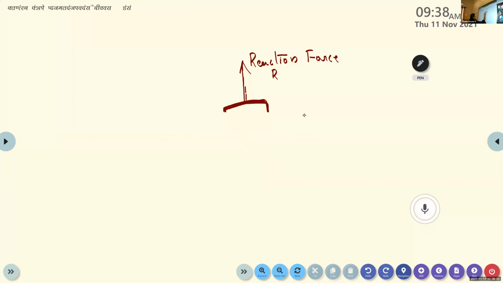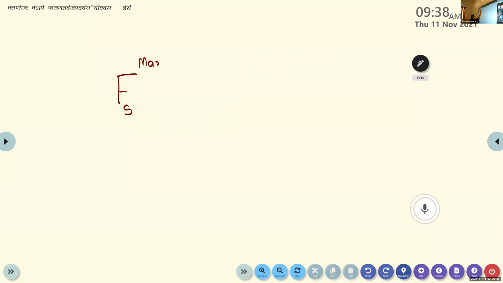So according to our second law, the maximum static friction. Static friction is represented by Fs. Maximum value of static friction, Fs maximum, is directly proportional to what? It is directly proportional to reaction force. The reaction force acts in the vertically upward direction, normal to the surface. So we can represent this reaction force using the letter N, because reaction force is a normal force, a force acting normal to the surface.